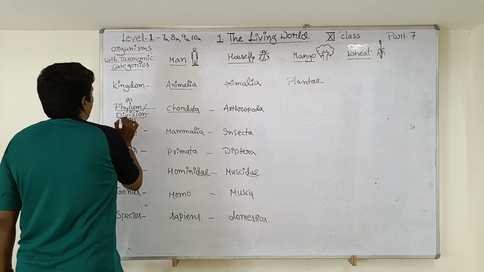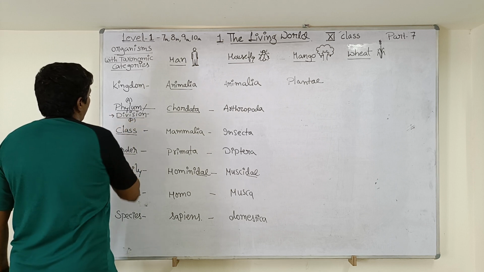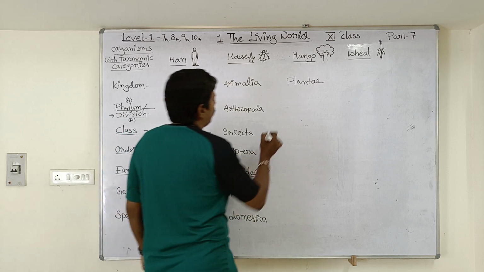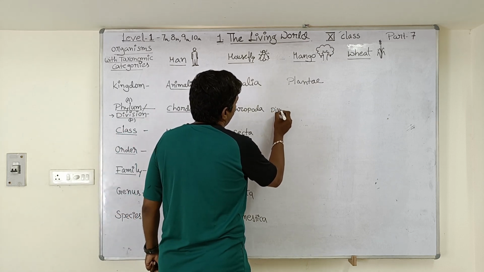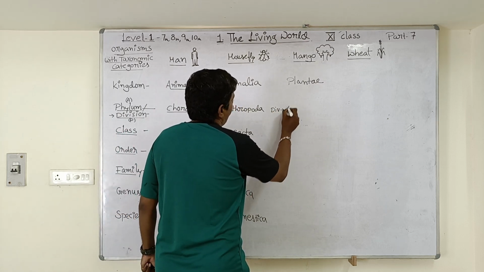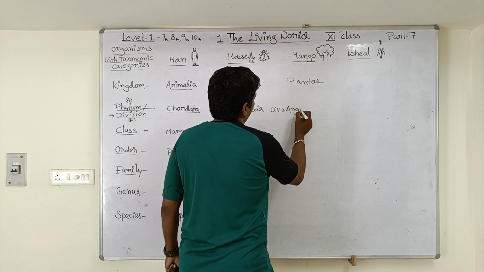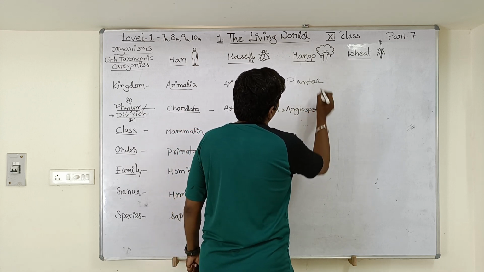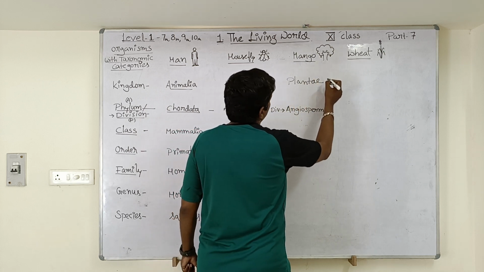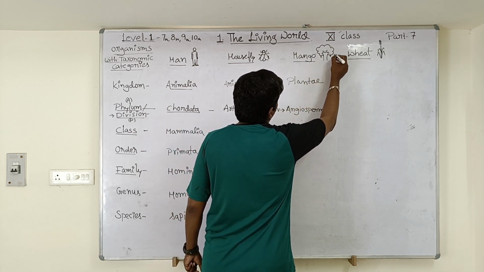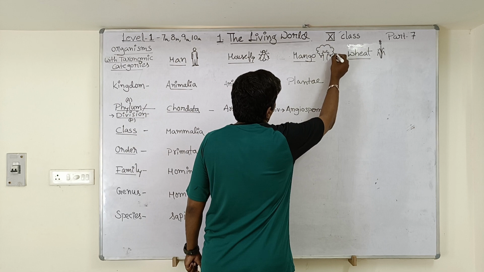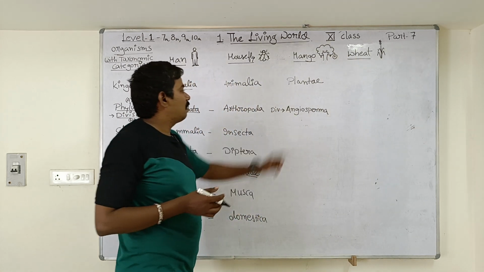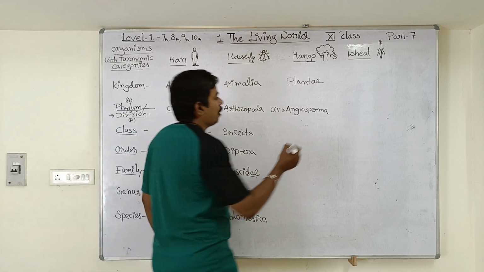Next, we are going to use the taxon called division for the plants. The mango plant belongs to the division Angiospermae, because this particular plant produces seeds inside the fruit. The seeds are produced inside the fruit. That's why it is placed in the division called Angiospermae.